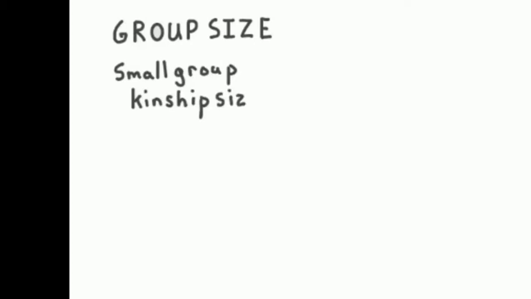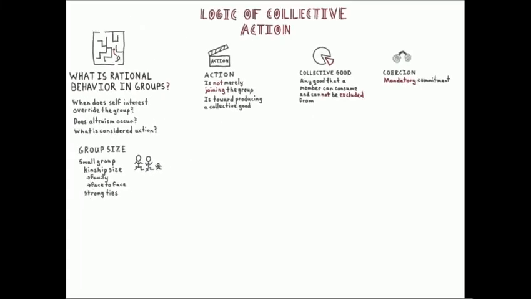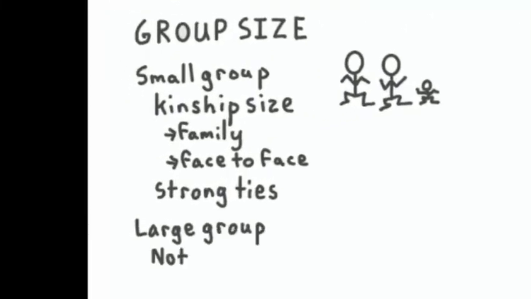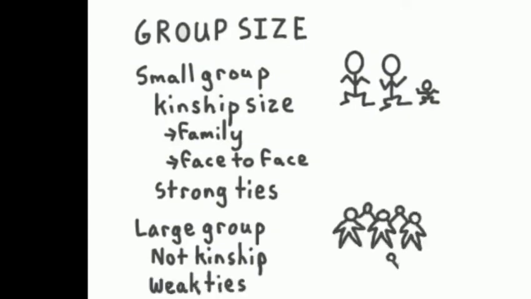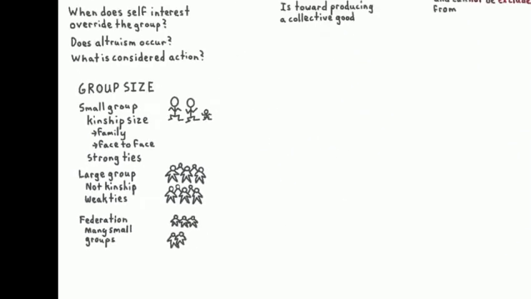Groups basically come in 2 sizes, small and large. Small groups are kinship size, ranging from the size of a family to the largest amount of people that you could meet face to face. In the newer socioeconomic literature, they call these connections strong ties. Large groups are simply bigger than small groups, and their connections are sometimes called weak ties. A third type of group, called a federation, is really a group of small groups.